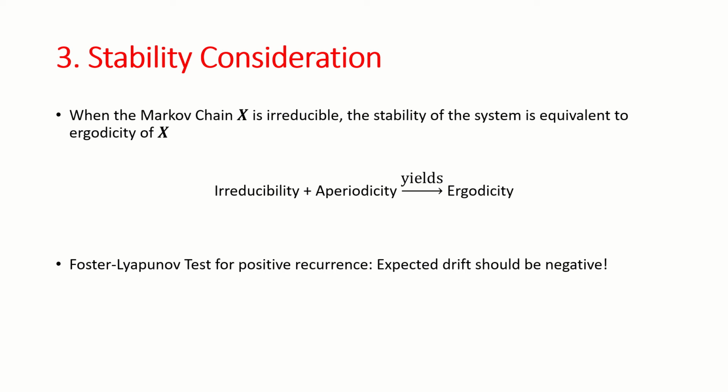It is often easy to verify the irreducibility and aperiodicity of a Markov chain, but in general, it is difficult to directly verify whether a Markov chain is positive recurrent from the definitions earlier in the class. There is a convenient test called the Foster-Lyapunov test for checking positive recurrence. It says the expected drift should be negative for positive recurrence to exist.